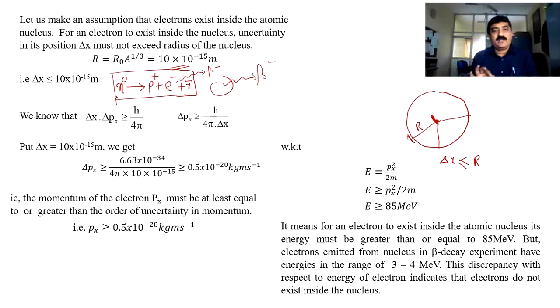Dear students, so far I have explained the de Broglie concept and the uncertainty principle and its application. So I divide this module 1 into 2 parts. In the next video, I will take up the Schrodinger wave equation, properties of the wave function, and then applications of the Schrodinger wave equation.